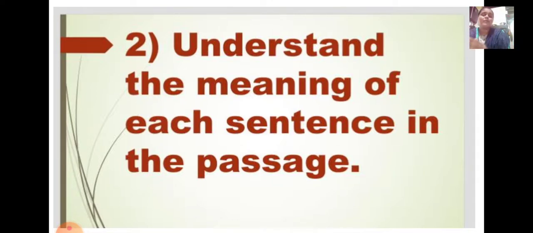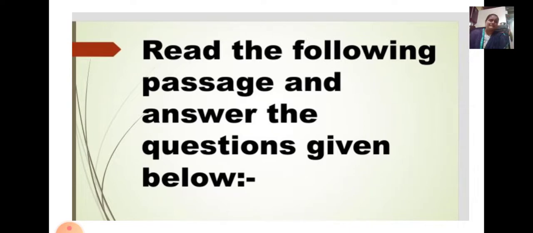Because what happens is the first sentence is connected to the second, which is connected to the third. So like that a passage is being made. So if you have not understood any of the sentences, read it again and read it with the next sentence. Then read the third sentence, and like that you understand the passage. Now we look at an example of an unseen passage. Read the following passage and answer the questions given below. So I'll read the passage slowly. You also read along with me as I am reading.